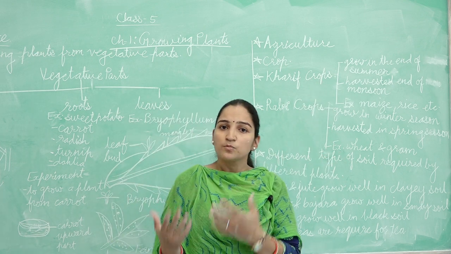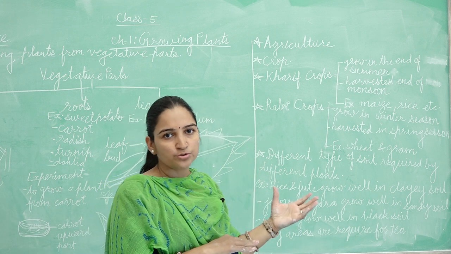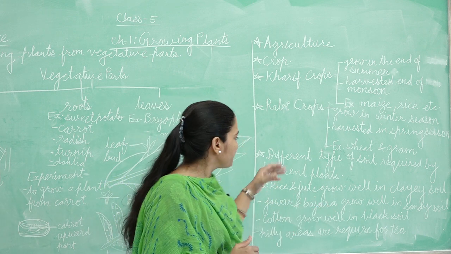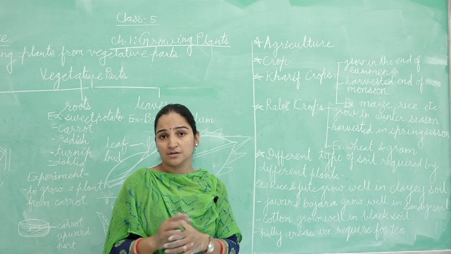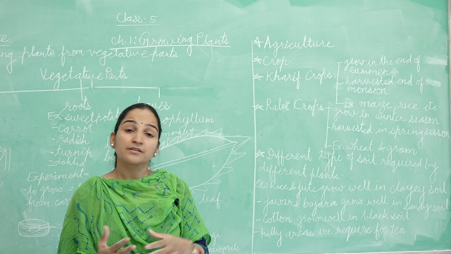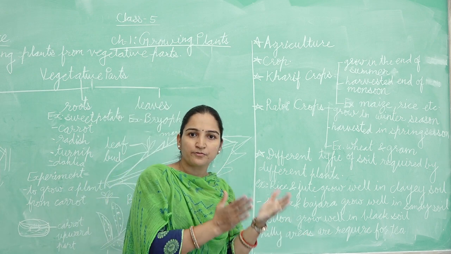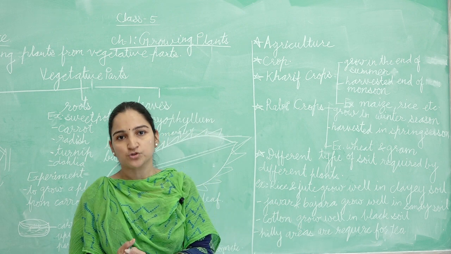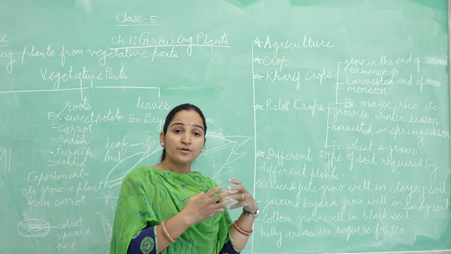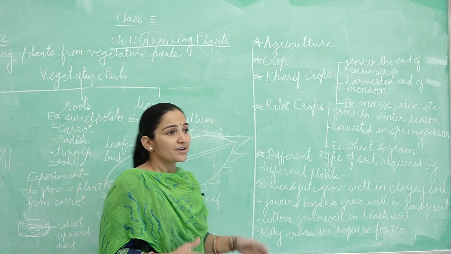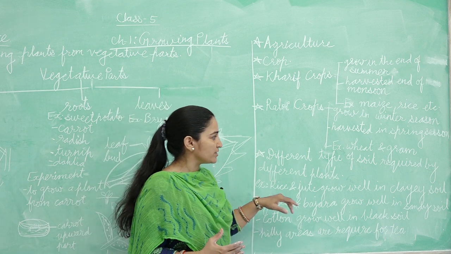Now after learning these two types of crops, pay attention that different types of crops need different types of soil and soil conditions. Here I mention some soils.